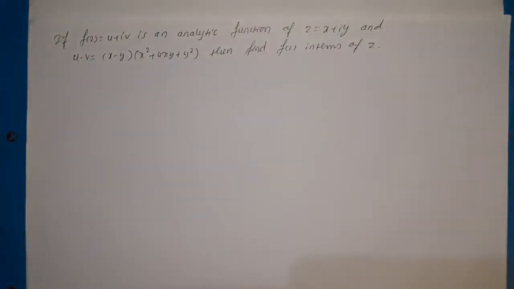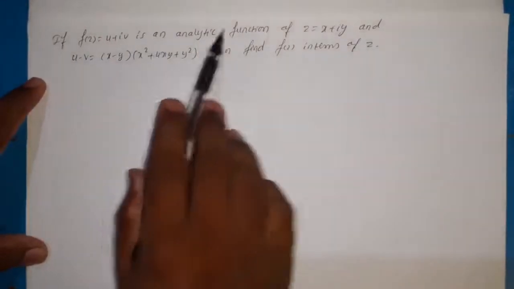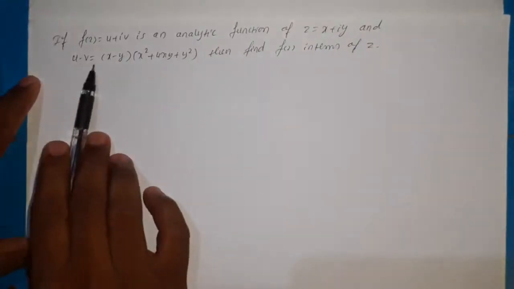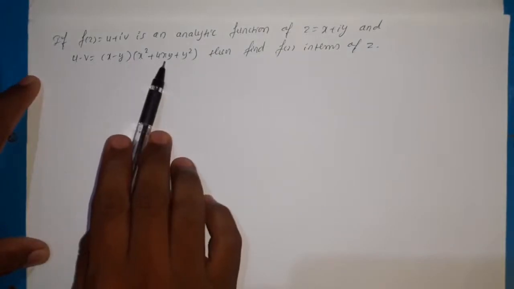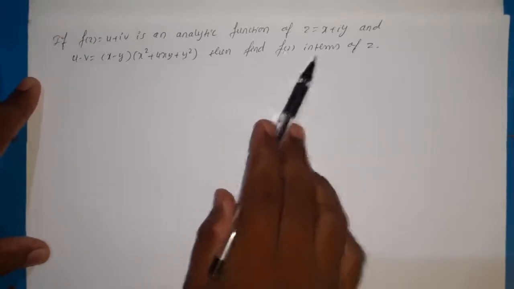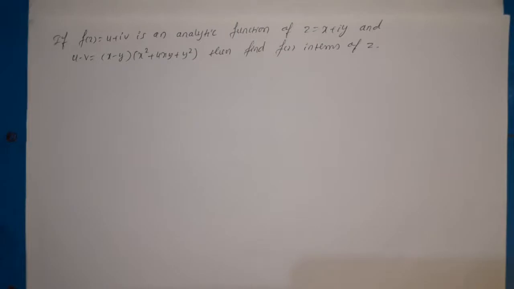Next example, if f of z equal to u plus iv is an analytic function of z equal to x plus iy, and u minus v is equal to x minus y into x square plus 4xy plus y square, then find f of z in terms of z. So it is similar to the previous example. Here also it is given u minus v. So by using that u minus v, we need to find the analytic function f of z.